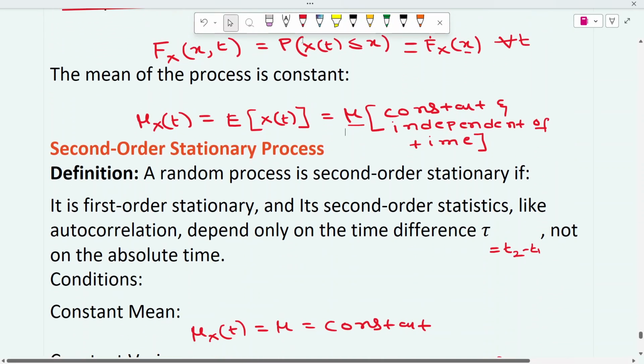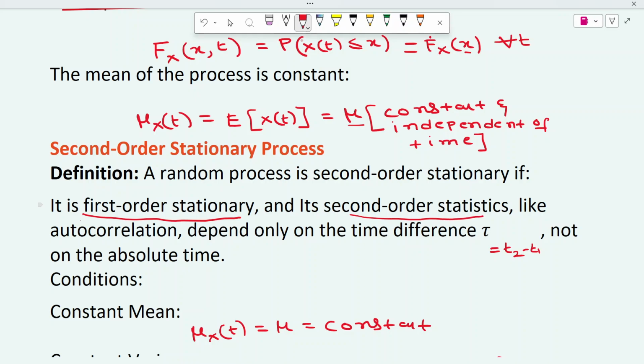Similarly, next we will see what is second order stationary process. A second order stationary process has to satisfy the first order stationarity as well as the second order statistics, like the autocorrelation function.